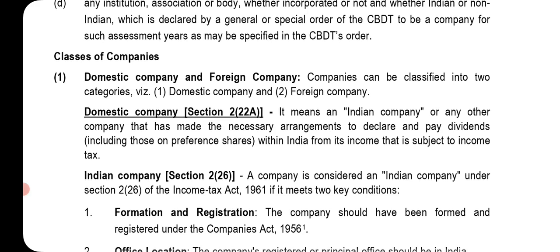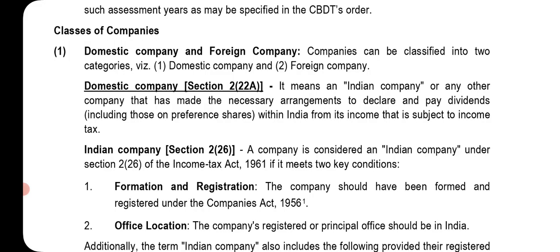Classes of companies: domestic company and foreign company. Companies can be classified into 2 categories: domestic and foreign companies. Domestic company, Section 2, subsection 22A. It means an Indian company or any other company that has made the necessary arrangement to declare and pay dividend, including those on preference shares, within India, for its income that is subject to income tax.